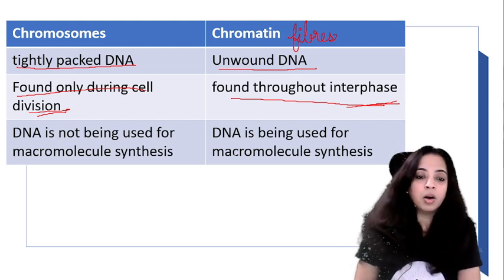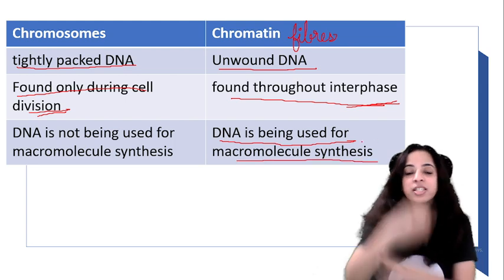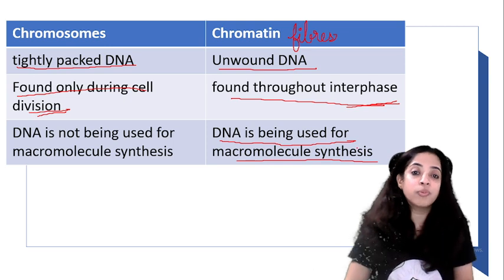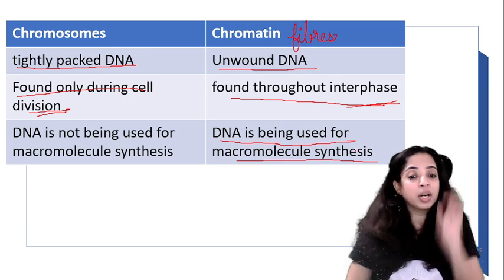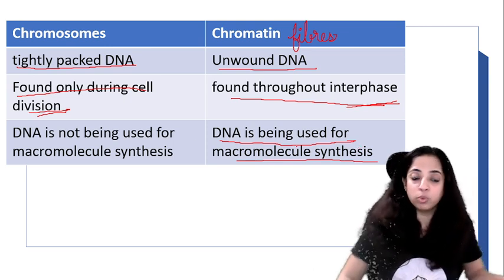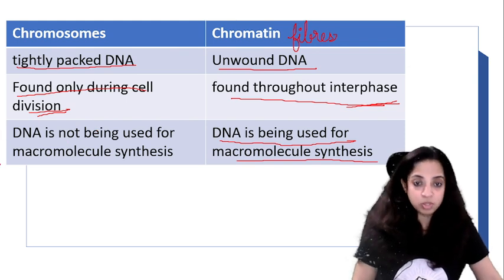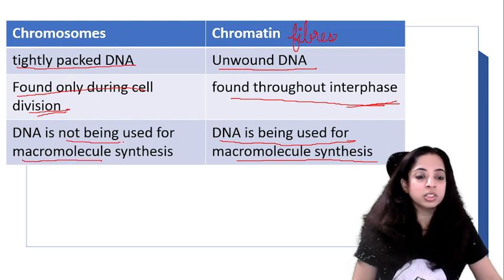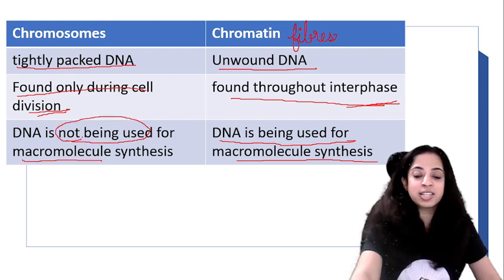Now DNA is being used for macromolecule synthesis. So when it is in the fiber form, at that time that DNA is used for the production of macromolecules. But in chromosomes, when it is in the condensed form, the DNA is not being used for macromolecule synthesis. I hope this is clear.